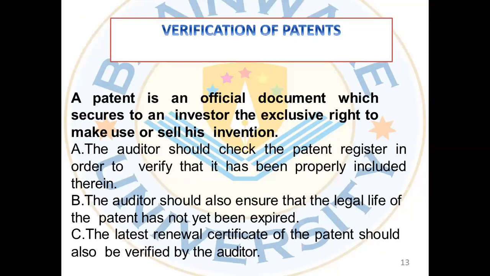Now, if it's a patent, the auditor should check the patent register in order to verify that it has been properly included therein. He should also ensure that the legal life of the patent has not expired, because we all know there is a legal fixed life for a patent. And the latest renewal certificate of the patent should also be verified by the auditor. If we don't have the renewal certificate, the patent will be abolished.